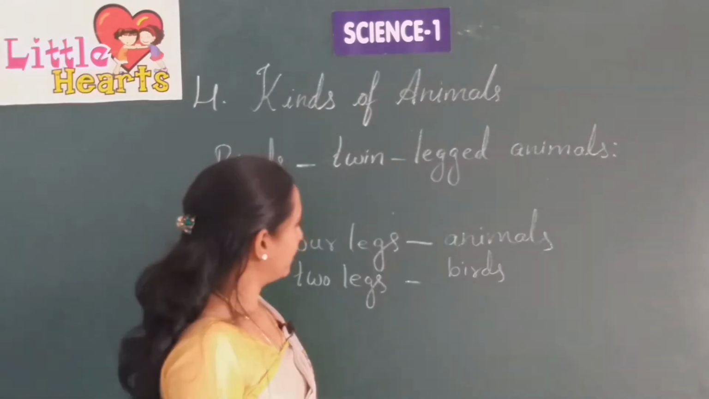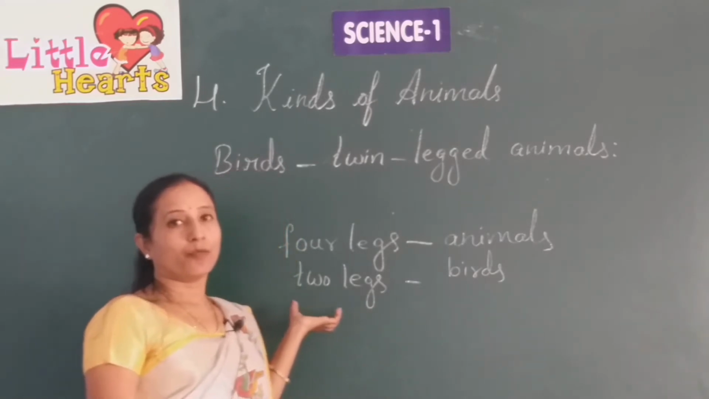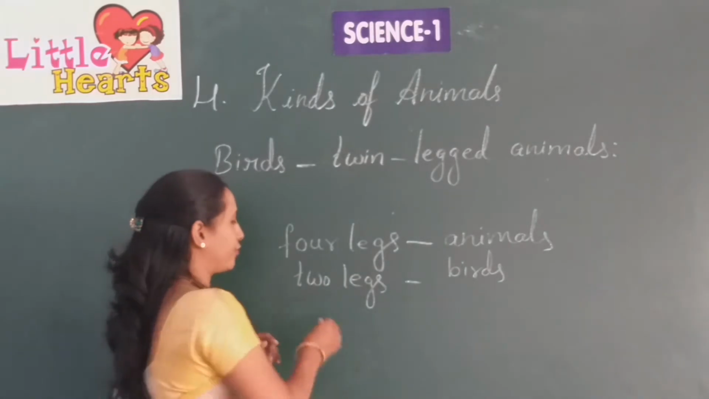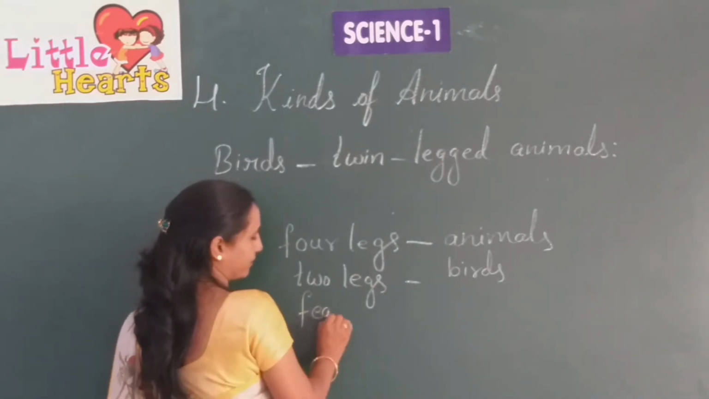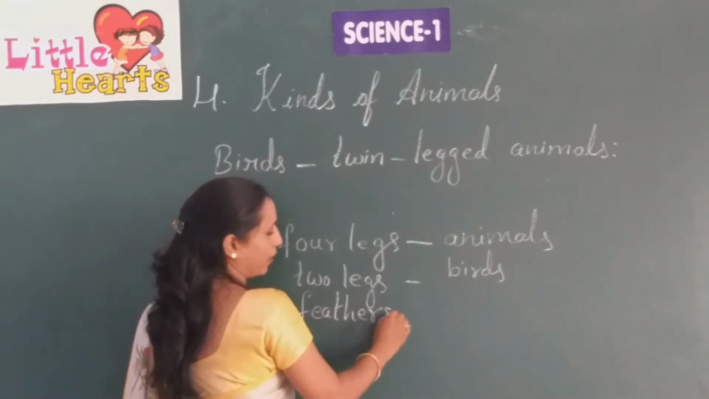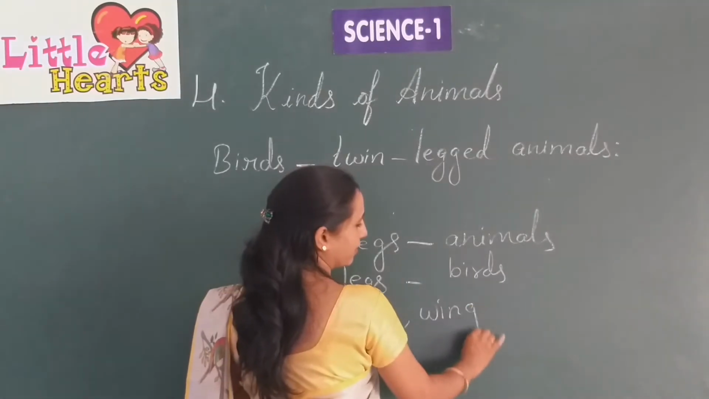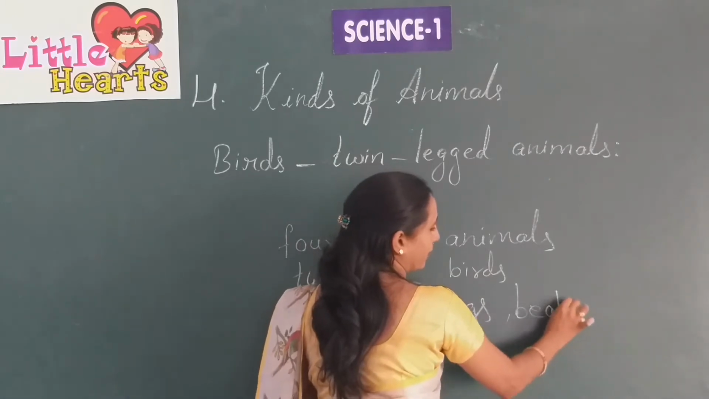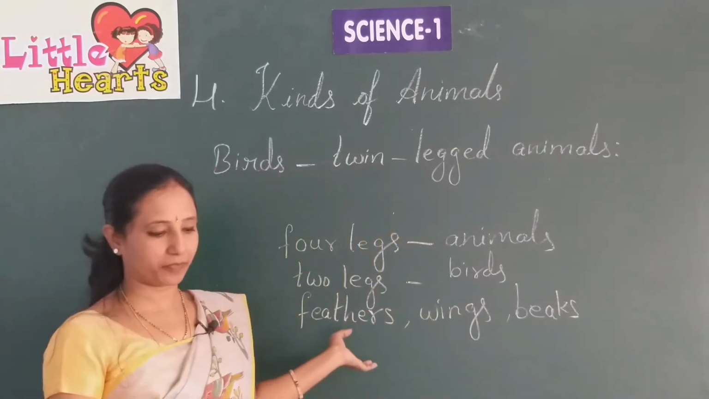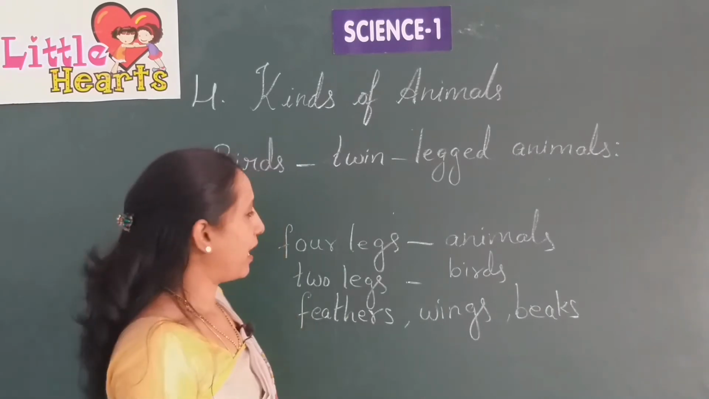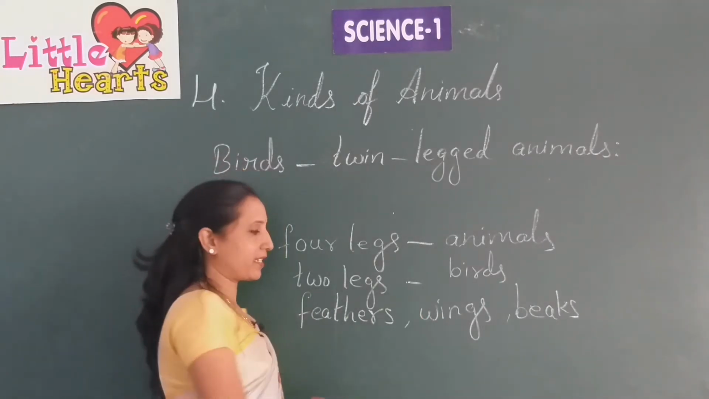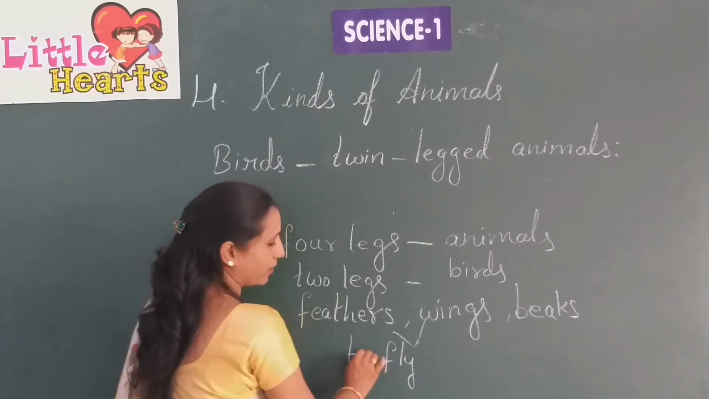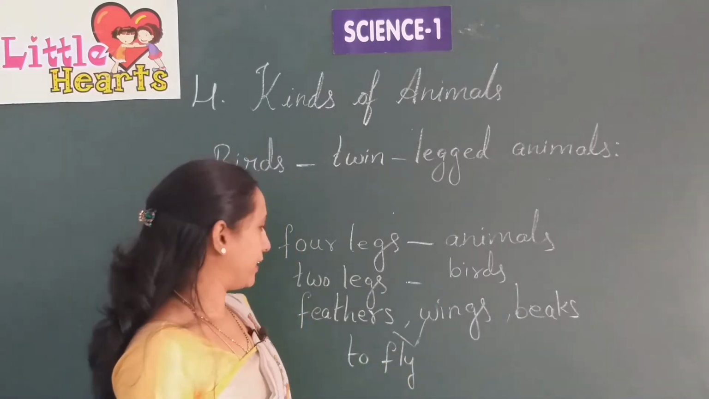Yes. And how can you say this particular animal is a bird? It should have feathers, okay, or wings, okay, and beaks. By looking at these features, we can confirm that these are birds. Yes. And as the birds have wings and feathers, these help them to fly. Help to fly. Yes. Okay.